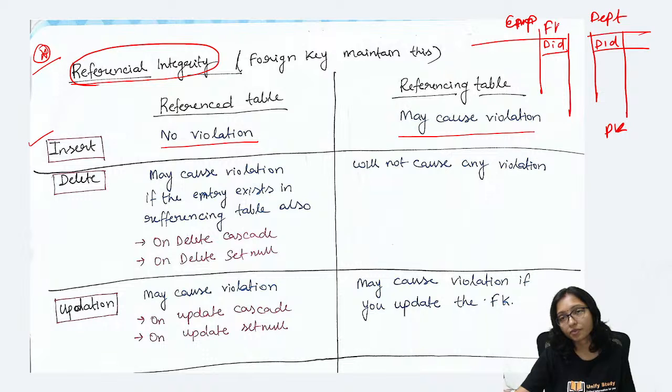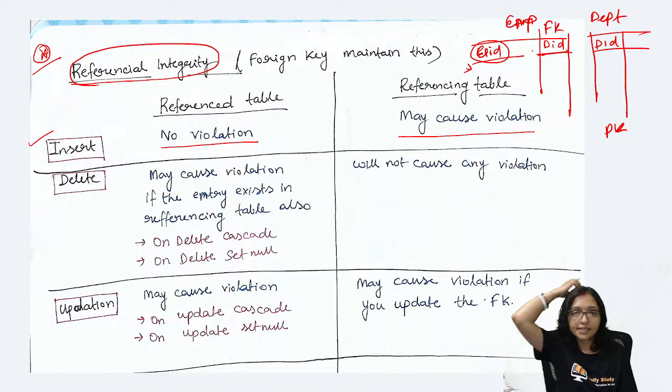Other than that, employee ID is the primary key. Now think logically, if you are inserting anything in the employee table, is it violating anything? Is there any problem in the referencing table?